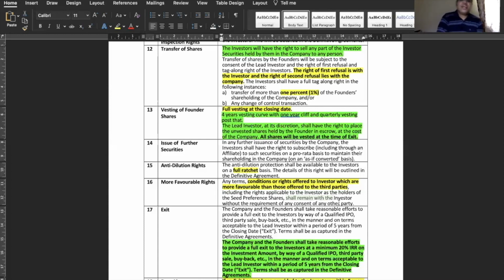Obviously, this is not a very good practice, that any favorable right will remain, because when any subsequent round happens, you might have to give this similar right to that person as well. It is a blocker for any subsequent investor who comes in and says, you have given certain rights to that person which I'll never be entitled to. So you just have to be careful about these more favorable rights.